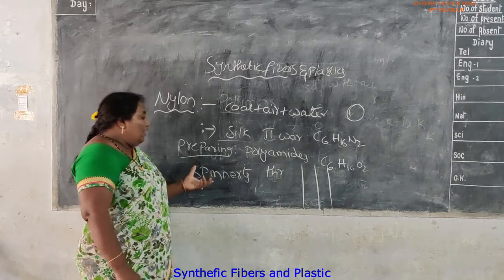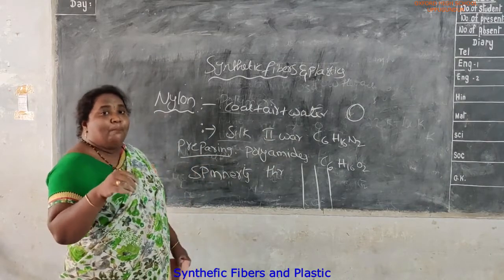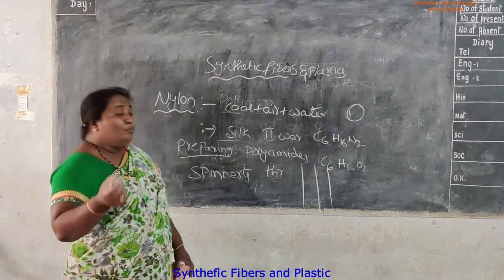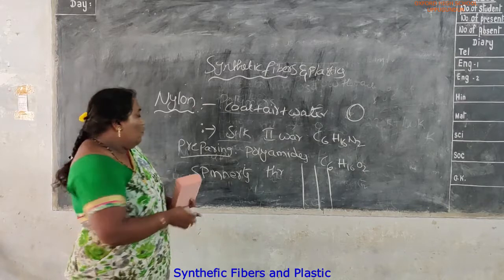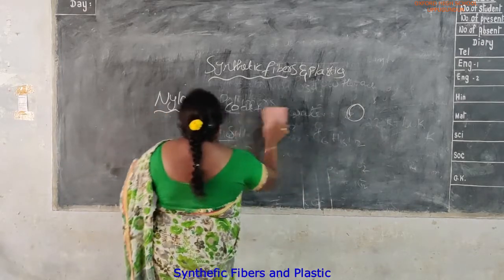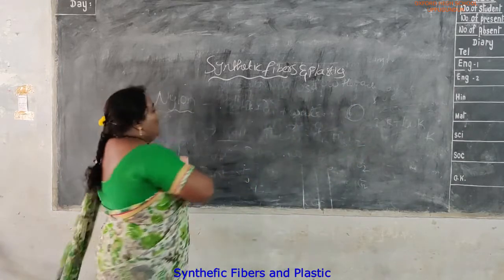These are crushed in a spinneret. When we pass them through the spinneret and apply pressure, they form thin needles. We can change the shape and size of the needles.